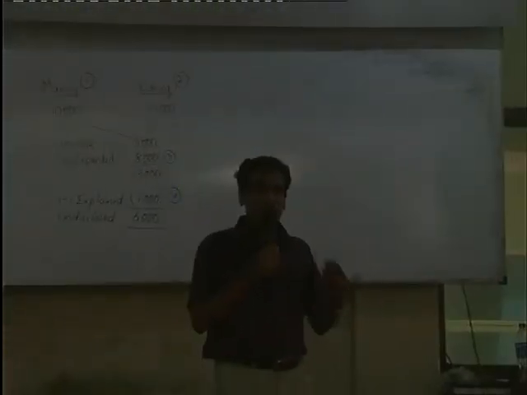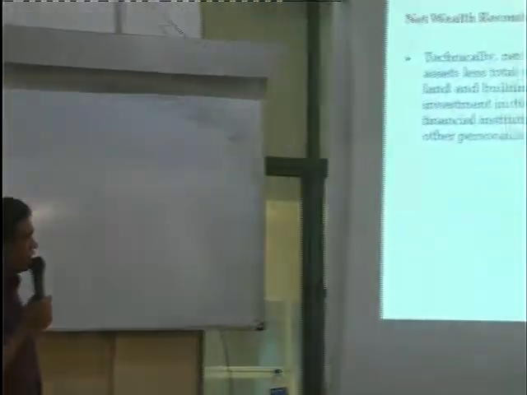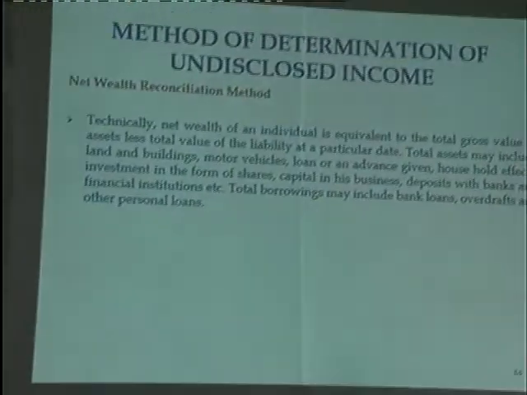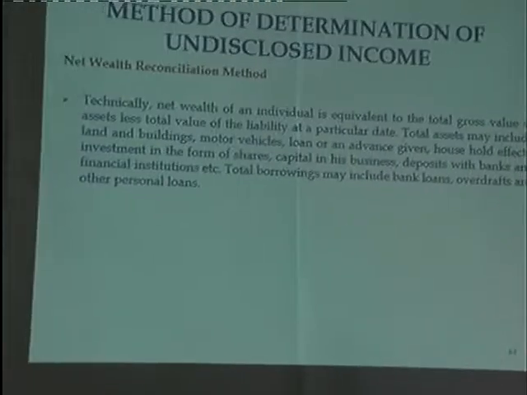Personal investment in your proprietorship or partnership business is also part of gross assets. Total borrowing may include bank loans, overdrafts and other personal loans. So gross assets minus borrowing is net assets.